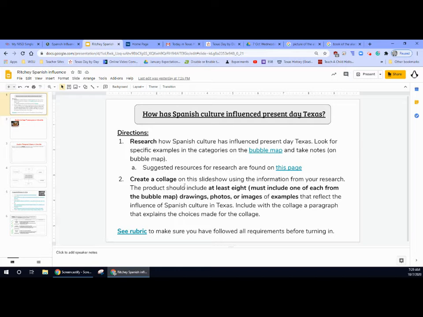Okay, create a collage on this slideshow using the information from your research. The product should include at least 8, and they must include one from each of the topics from the bubble map. Okay, you'll see the different topics on the bubble map. Right? Drawings, photos, or images of examples that reflect the influence of Spanish culture in Texas. You will then also include with your collage a paragraph that explains your choices that you made for the collage. Right? There is a rubric at the end that we will look at as well.